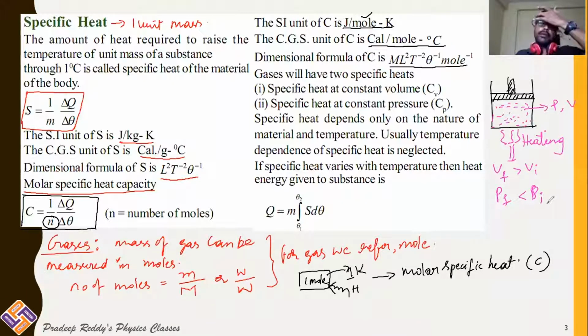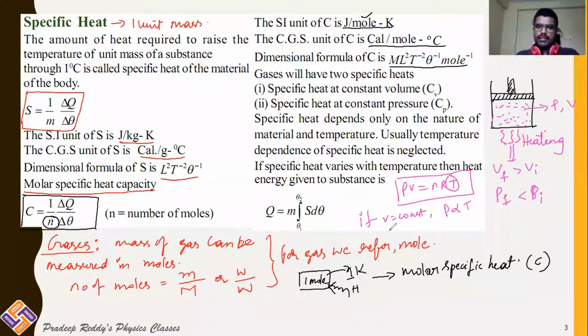Therefore, when you are providing heat energy to a gaseous substance, sometimes volume may remain the same and pressure may change with respect to temperature. Sometimes pressure may be constant and volume can be varied. Like see here we have PV is equal to nRT. This is the ideal gas equation. If V is equal to constant, pressure changes with respect to temperature. If pressure is equal to constant, volume is directly proportional to temperature.